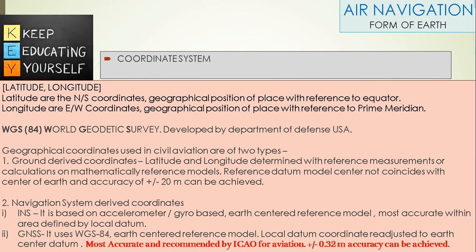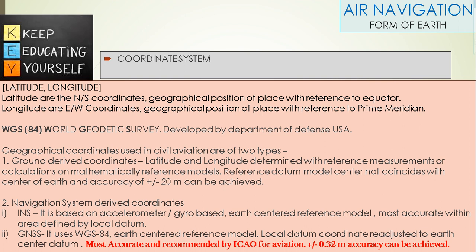Geographical coordinates used in civil aviation are of two types. First, ground derived coordinates: latitudes and longitudes determined with reference to measurements or calculations on mathematical reference models. The reference data model center does not coincide with the center of the Earth and accuracy is plus or minus 20 meters.